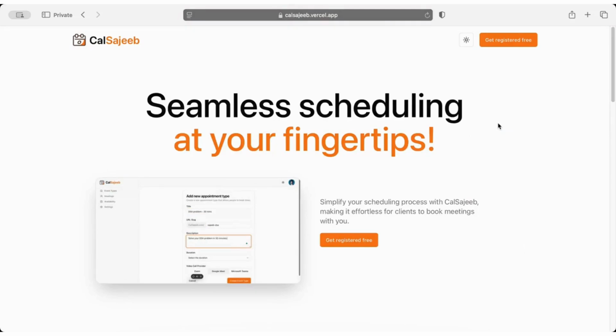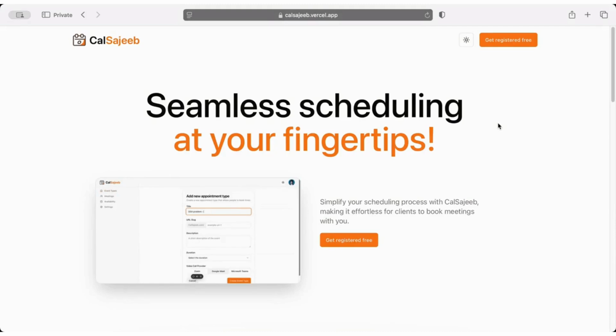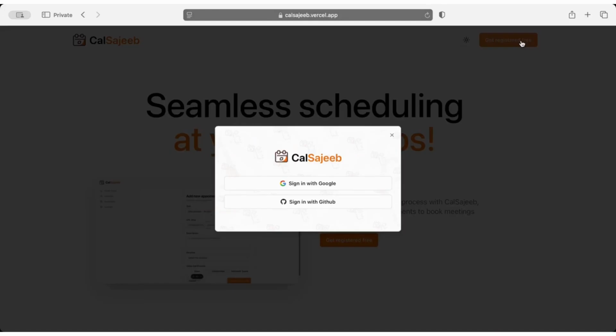For example, if you are a marketer or HR or recruiter, and you have to do multiple meetings with people or with your customers, and it's very hard to manage every single meeting every day. So here CalSajeeb came with one solution. All you can do, you can just create event, and your customers or clients will create a meeting with you. All you have to do, just get registered for free, and it's completely free, guys.